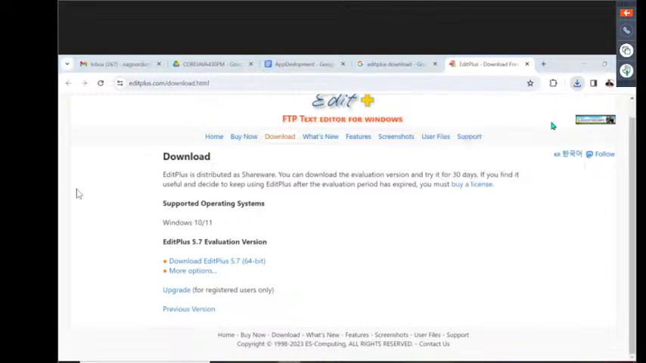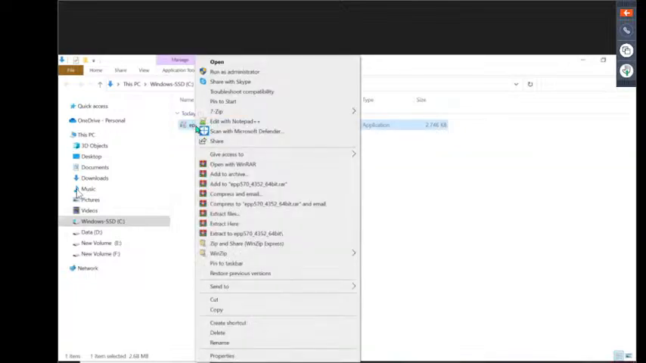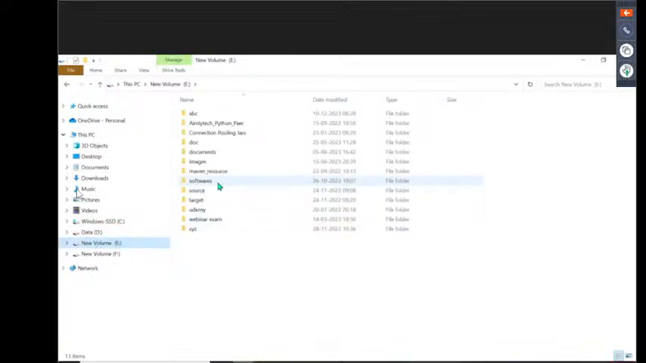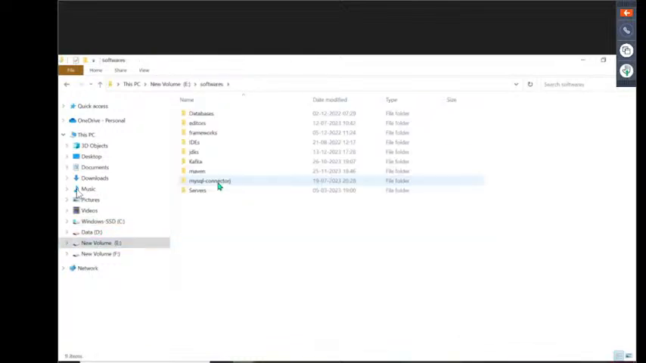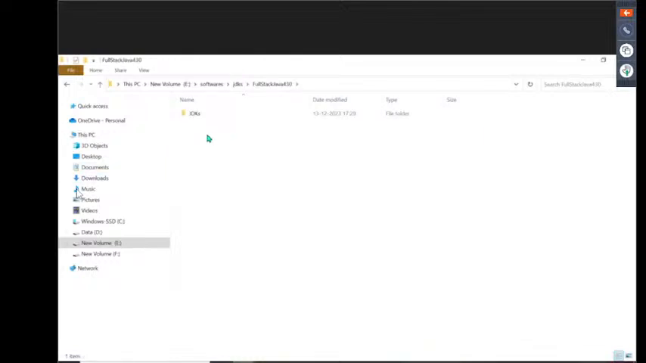Now click on show in folder. Now this is the Edit Plus installer that is available already. Now here I want to cut it. I'll go to the E drive. I want to keep all my software at a particular location. Softwares, JDKs, Fullstack Java 830.